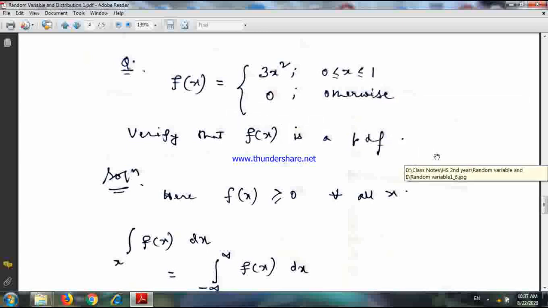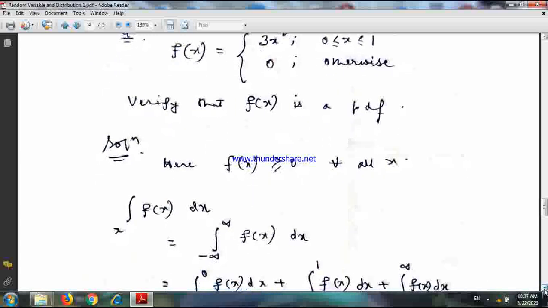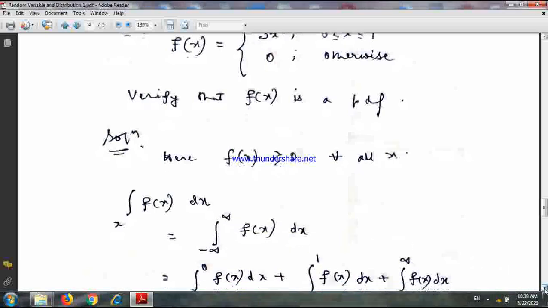Two conditions are to be fulfilled for the function to be a PDF. The first one is that f(x) should be greater than or equal to 0 for all x. So whatever value you put here, f(x) is always greater than or equal to 0. The next one, we need to prove that the integration of f(x) dx should be equal to 1, and writing x here means over the possible limits of x. So writing the integration of f(x) dx from minus infinity to plus infinity. Now see what I have done.